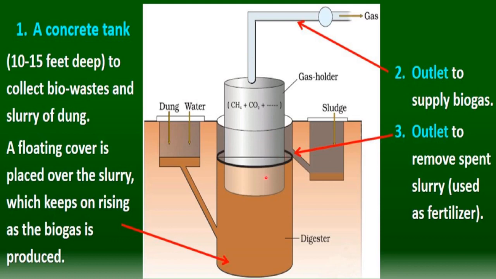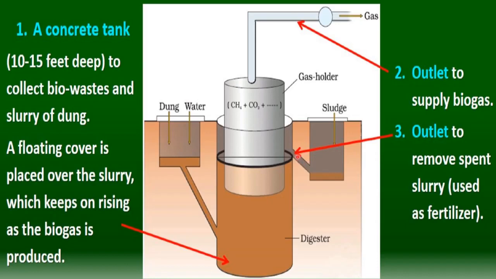Then this slurry, which is used here by methanogens for the production of biogas, that is, on which methanogens have acted and biogas has been produced, will be called used slurry, or spent slurry. That spent slurry will be taken out from here. This is called the outlet pipe.